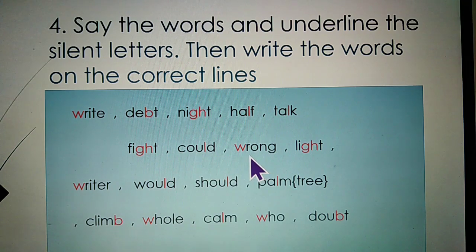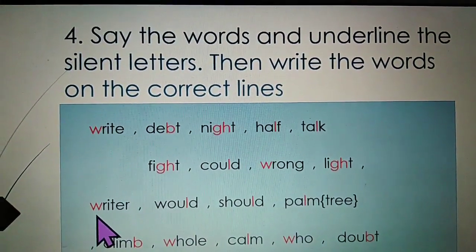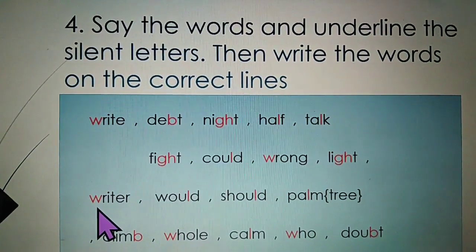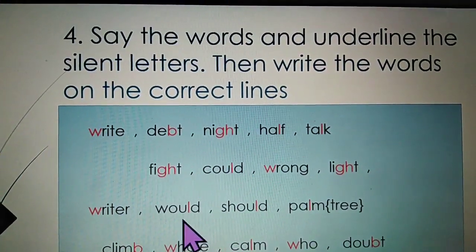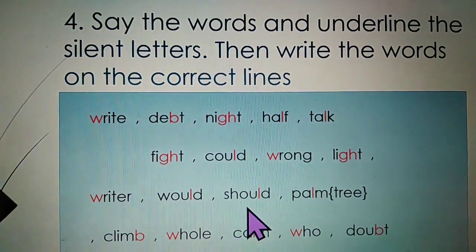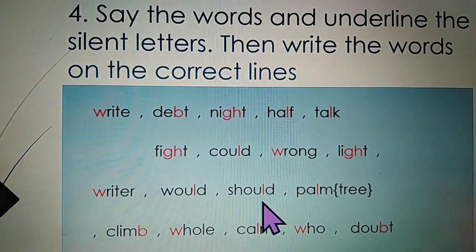Wrong. W is silent here. Light. G and H are silent. Please underline. The next word is writer. In this word, W is silent. Would. L is silent. Should. L is silent.